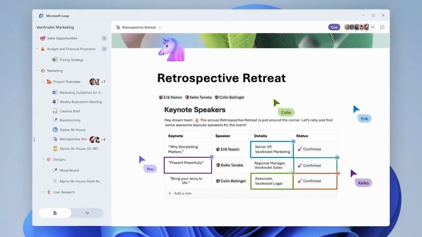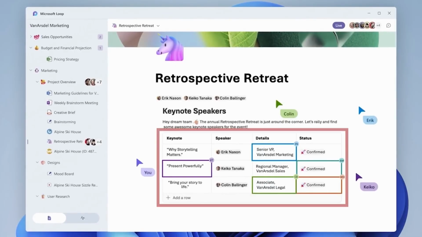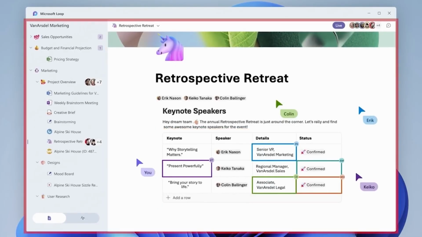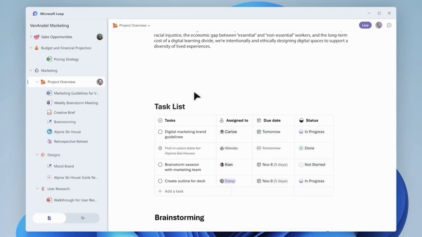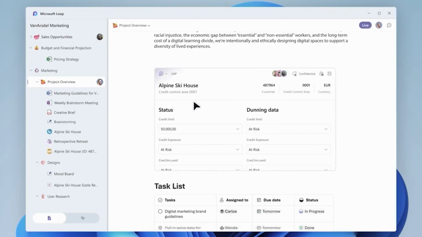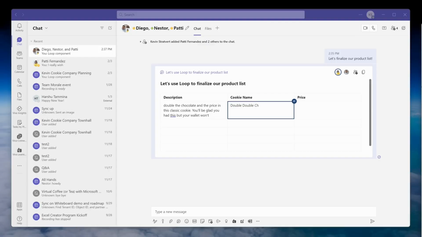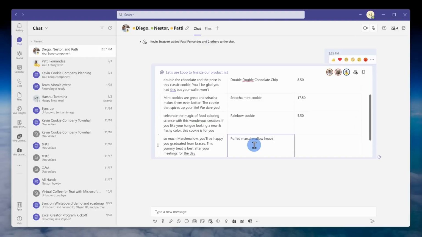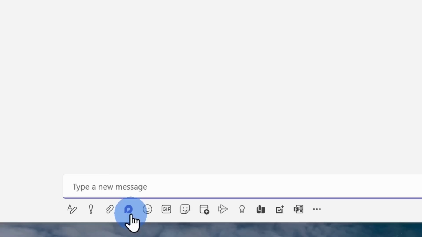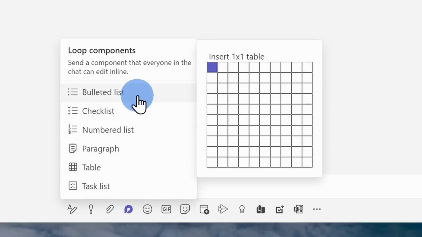Loop is made up of 3 core elements. You have Loop components, Loop pages, and also Loop workspaces. And we're going to walk through exactly what they are and when you would use each one. The first one is a Loop component, and you actually already know what this is. This is the table that we looked at in the previous example, but it could also be a voting table. It could be a paragraph of text, and there are many other components.